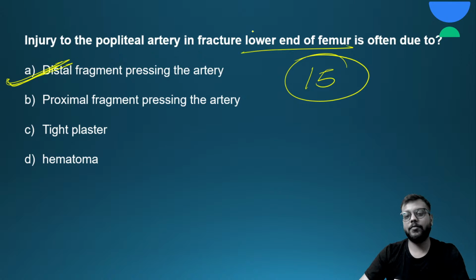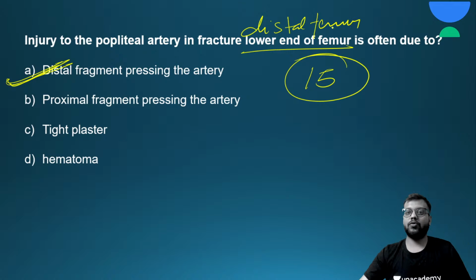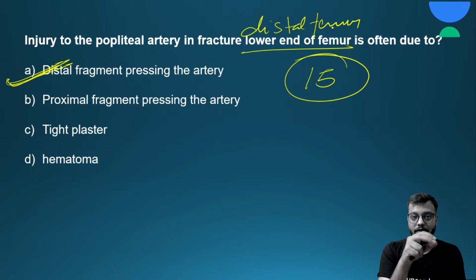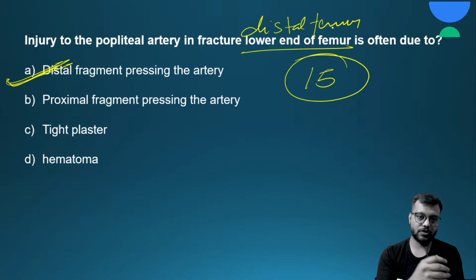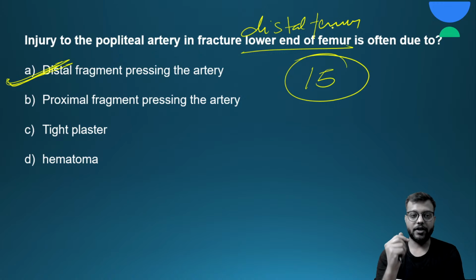In the distal end of the femur, as you know the normal course in the popliteal fossa, the popliteal artery can be palpated, and there it divides into two of its branches. So posteriorly there are chances of injury to the popliteal artery. Due to the pressing of the distal fragment or displacement of the distal fragment posteriorly, there are chances of injury to the popliteal artery. Okay, so the right answer is A.